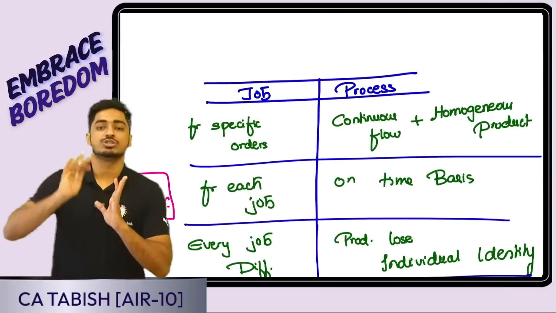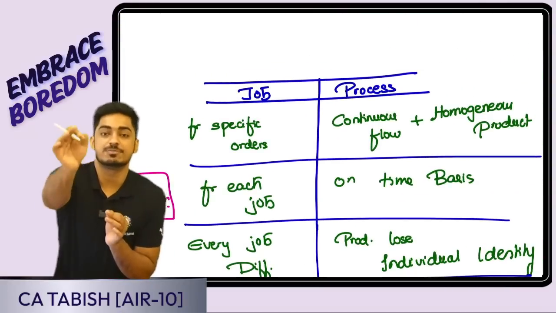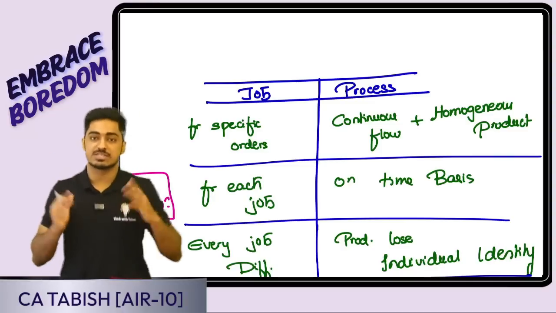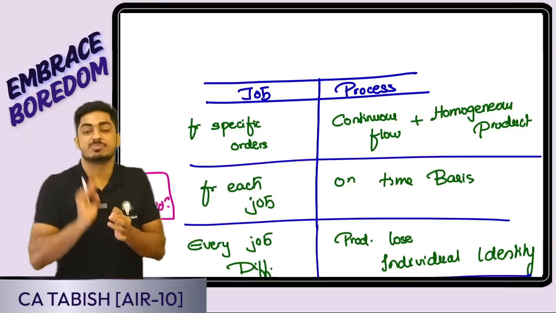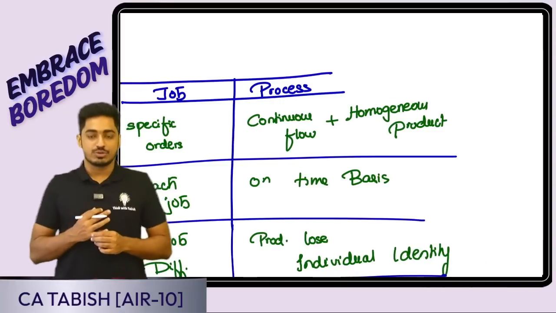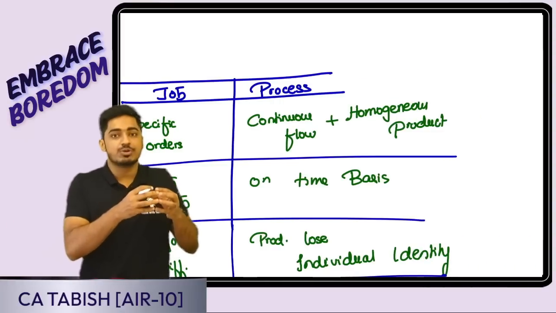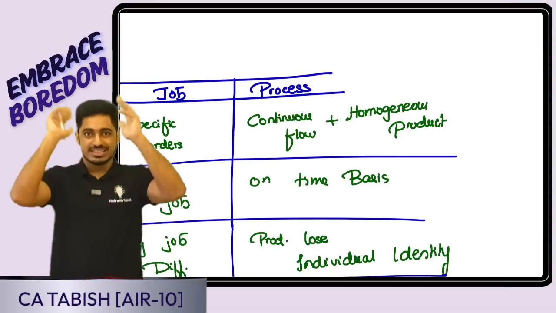When do we adopt job costing? When goods are produced for a specific customer, as per the requirements of that specific customer. Say a furniture manufacturer: based on what the customer specifically wants, we are producing. Process costing is used when goods are produced in multiple processes, a series of processes. This is the basic idea.